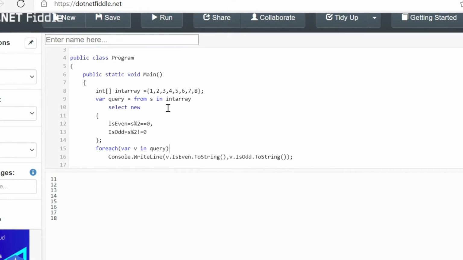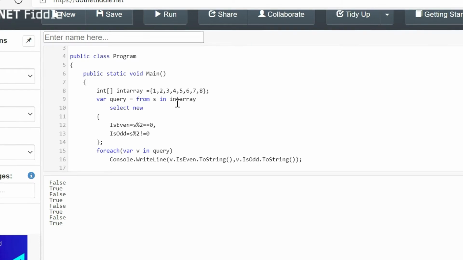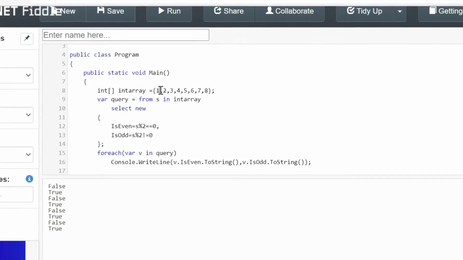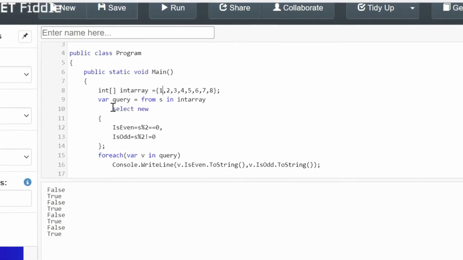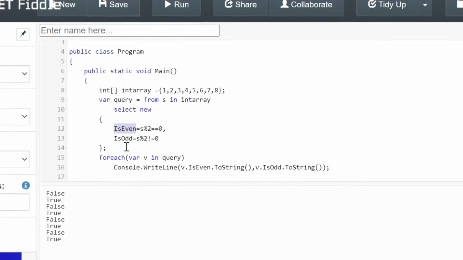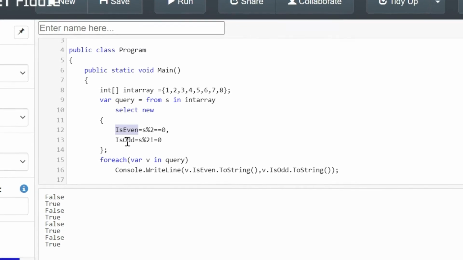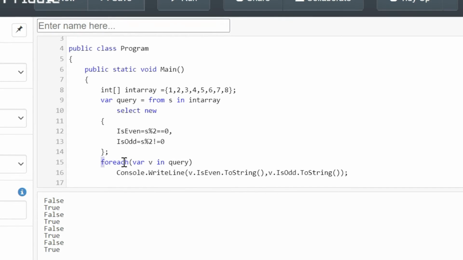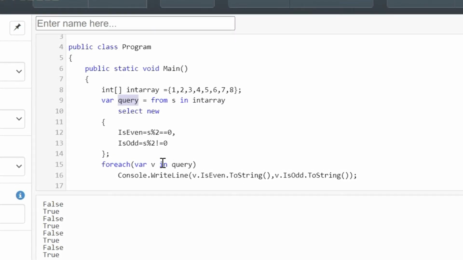You can see it will be displayed as true false. That is, wherever an even value comes, you can see it is displaying true. Wherever odd numbers are coming, it is displaying false. So this is the syntax for defining an anonymous type. You need to use your own property name here, and the same property name you can access when you use a for each loop to display the values saved in your query.